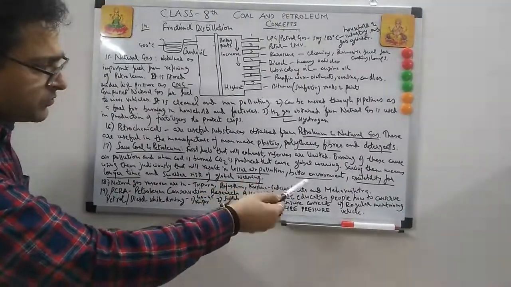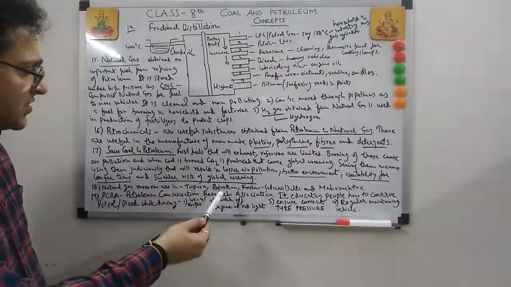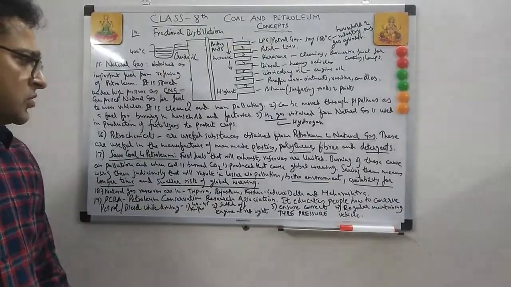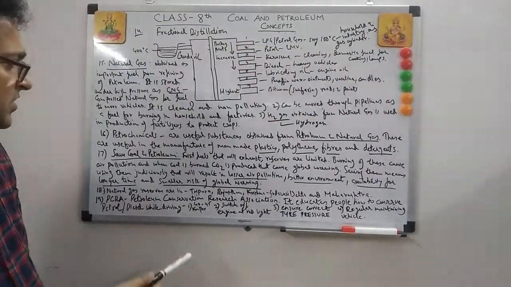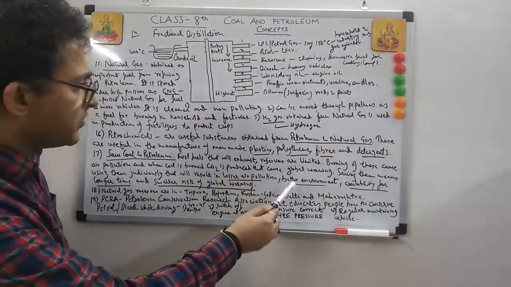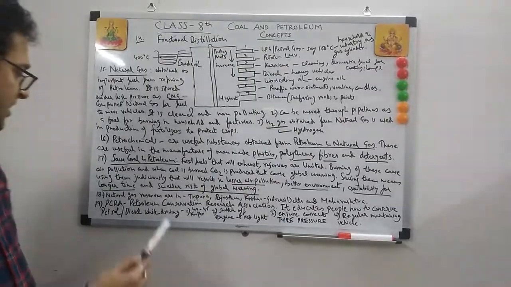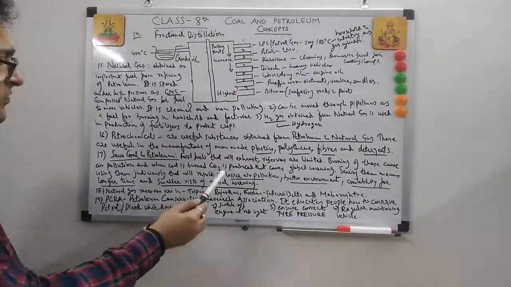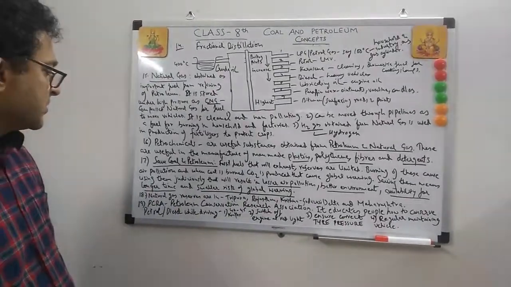If we switch off our car at the traffic signal, we actually save petroleum. So lesser air pollution, better environment, availability for a longer time, they're all interrelated, right? And also a smaller risk of global warming. So these are the benefits when you save coal and petroleum.